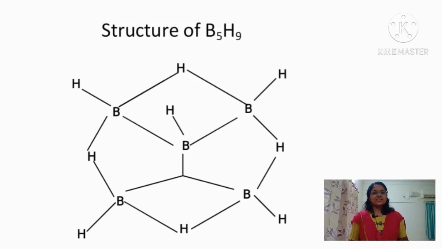By getting the STYX number of B5H9, we can draw the structure of B5H9 as follows. The 4 represents the number of 3-center 2-electron BHB bonds. The 1 represents the number of 3-center 2-electron BBB bonds. The 2 represents the number of 2-center 2-electron BB bonds, and 0 represents the number of BH2 groups. So here there are no BH2 groups, and the structure can be like this.